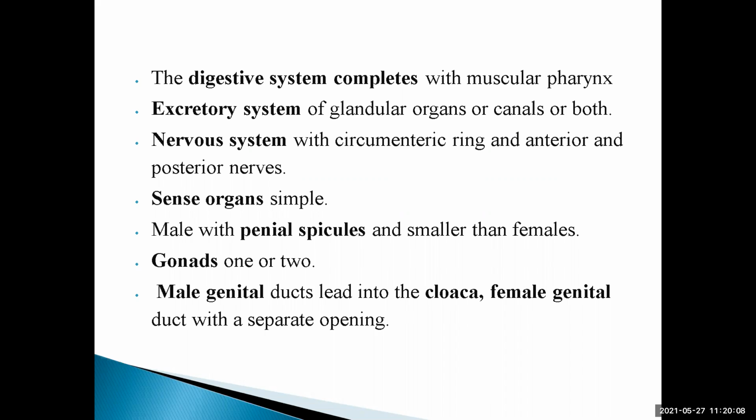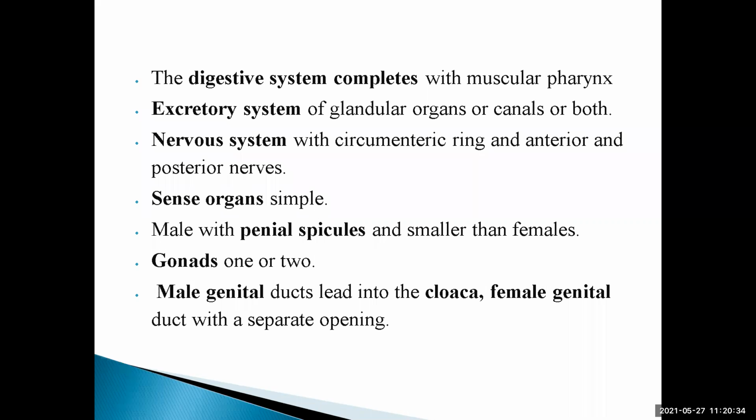Now, when we are talking about the digestive system, it is complete with a muscular pharynx. In the general characteristics, I have told you that a complete digestive system is present. Straight and complete digestive system. So here the digestive system is complete in nematodes, with a muscular pharynx.